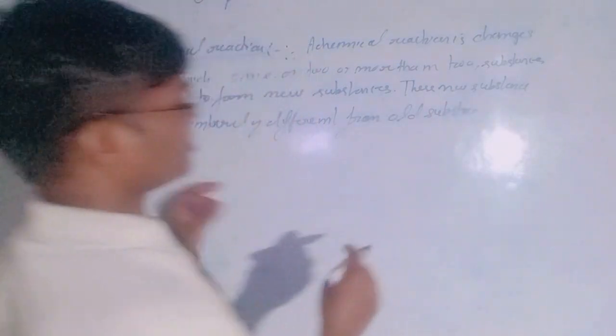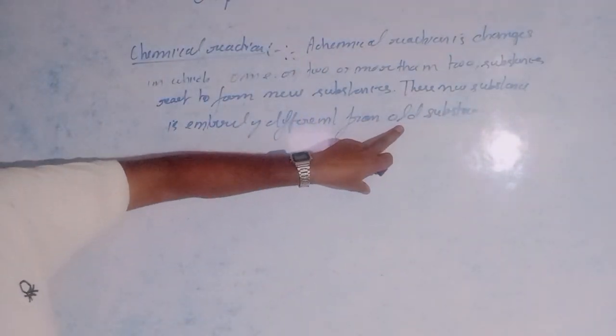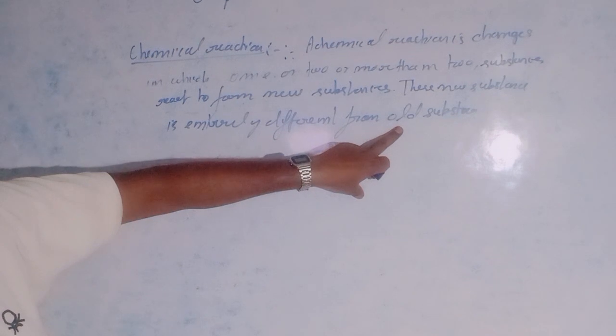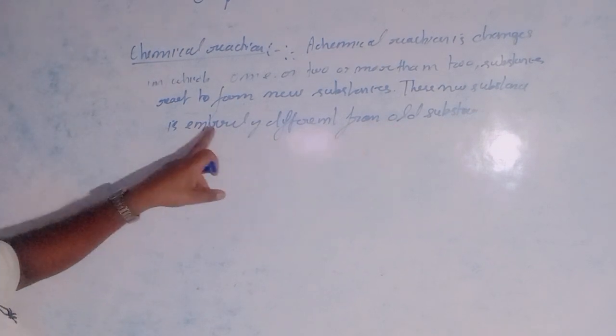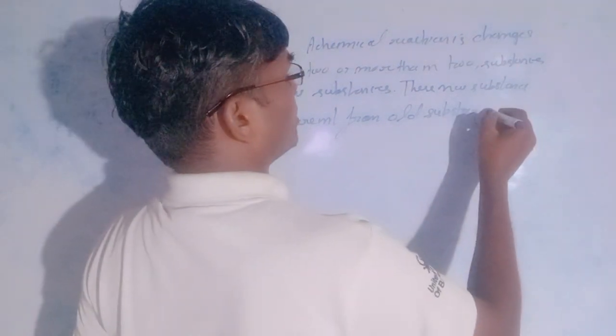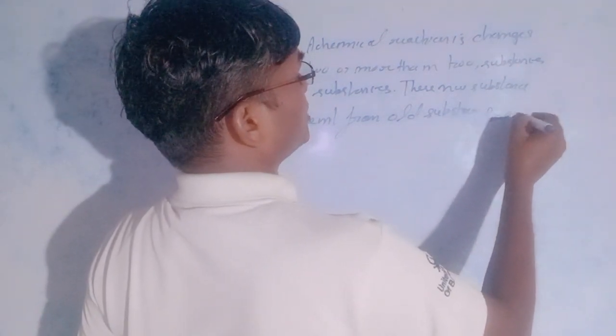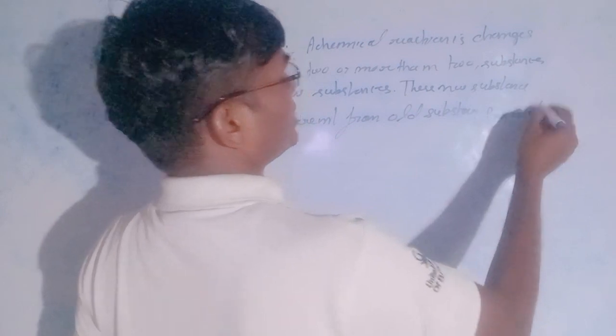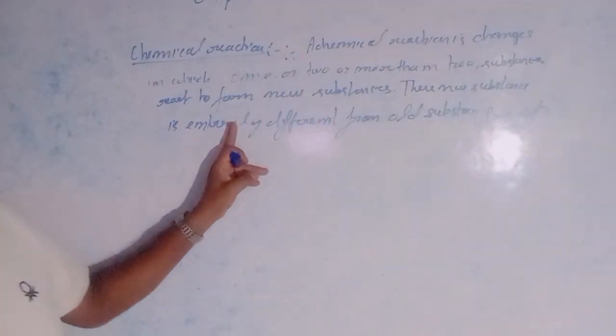They have completely different properties, entirely different from the old substance according to property. So the property will always be different, and different properties of the chemical reaction are available here.